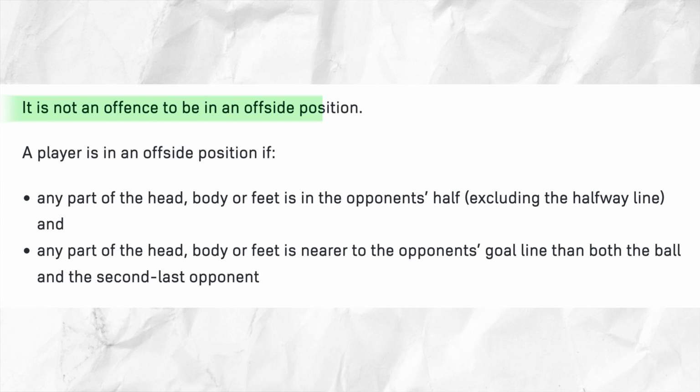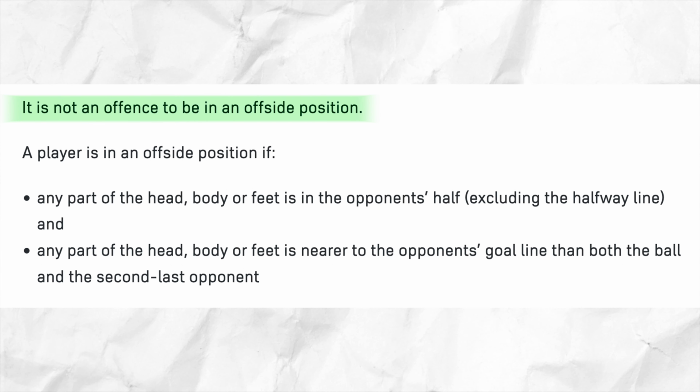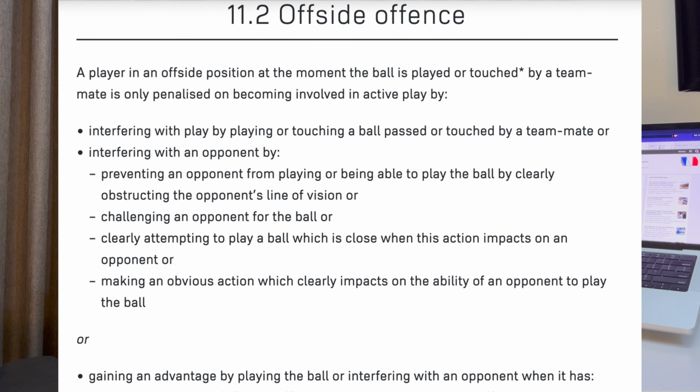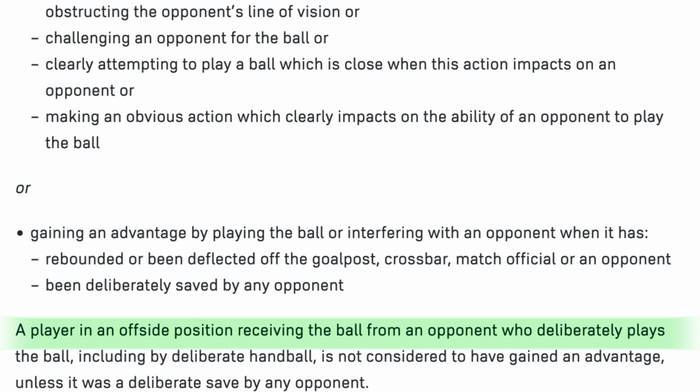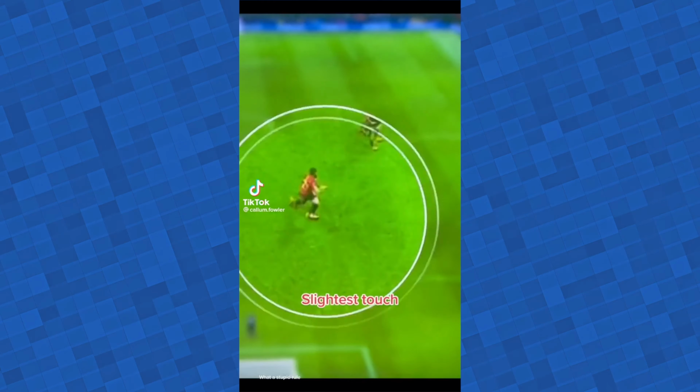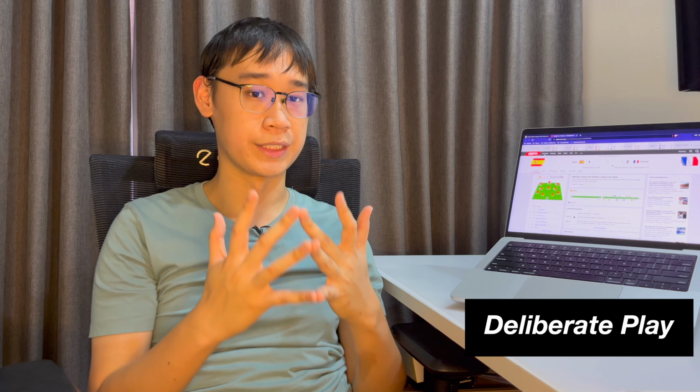If Mbappe was just in an offside position, a foul will not be given as he needs to commit an offside offense as well. Within the definition of an offside offense, the IFAB mentioned that if a player in an offside position receives the ball from an opponent who deliberately plays it to him, the player will not be considered to have gained an advantage unless it was a deliberate save by the opponent. During the replay, we could see that Garcia took a very slight touch of the ball, and the referee deemed this to be a deliberate play.